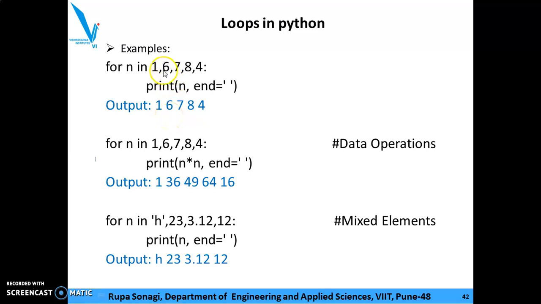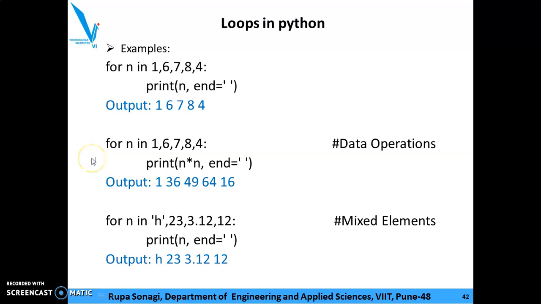So the next atom is 6, then 7, 8 and the last atom is 4, and the sequence is closed. So the for loop is used for the variable n for each atom in a sequence.